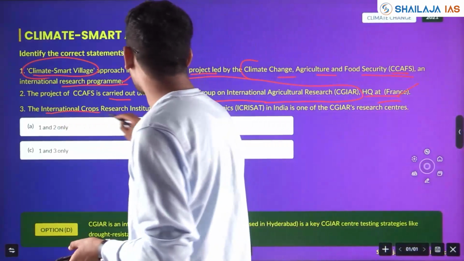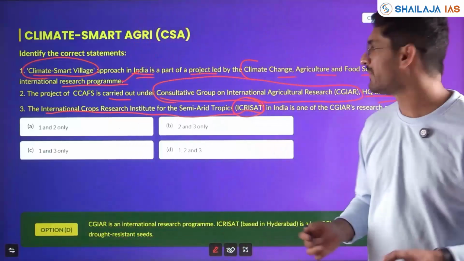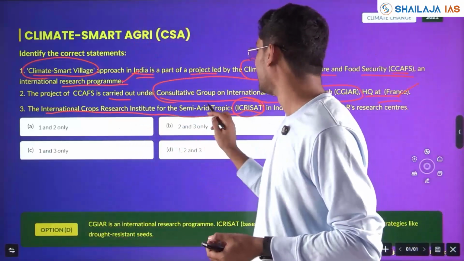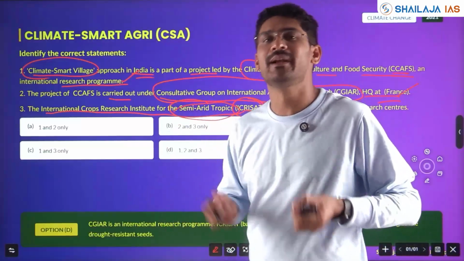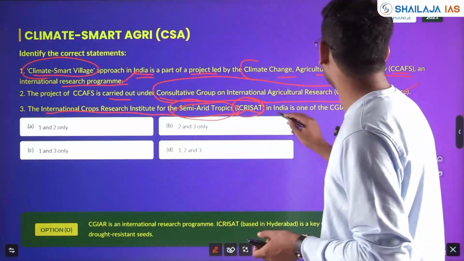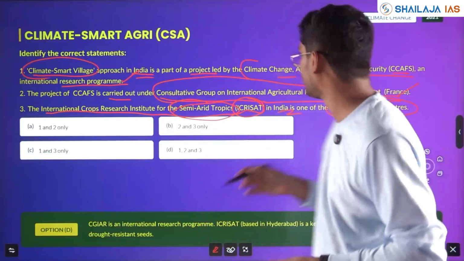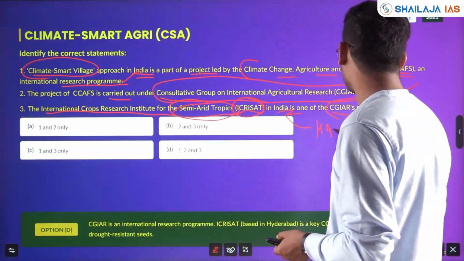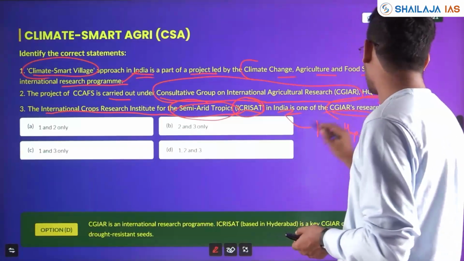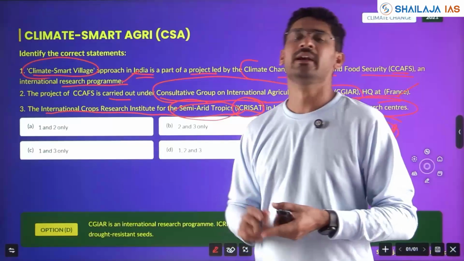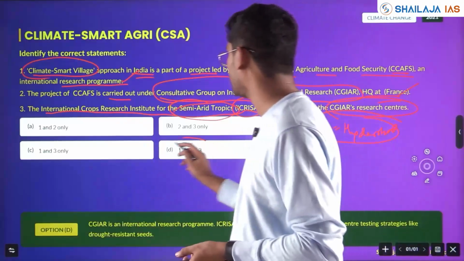The International Crops Research Institute for the Semi-Arid Tropics, ICRISAT. Okay, normally India will have semi-arid tropics. India is semi-arid and it will be under tropical latitudes. ICRISAT in India is one of the CGIAR's research centers. Yes, it can be, its HQ is in Hyderabad. Okay, the organization linked to climate, linked to economy, linked to sustainable agriculture. So here all the three statements are correct.